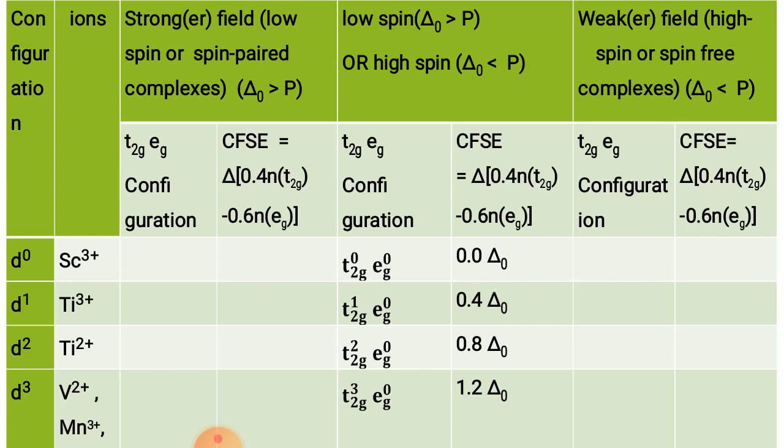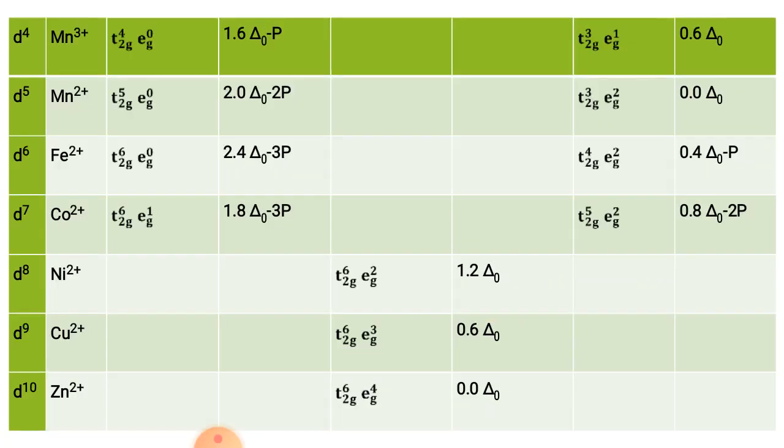So these are the conditions for d0 to d3. Now let us focus on d4 to d7. I also told you that you have to focus more on the d4 to d7 configuration, where you have to see the effect of strong field and weak field ligands.